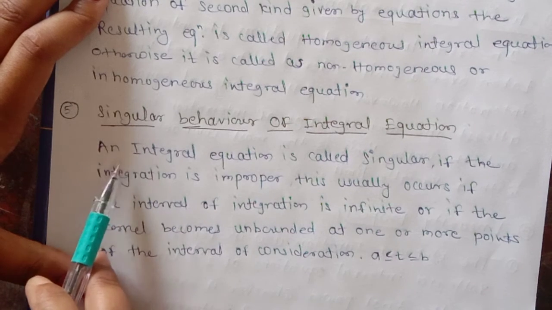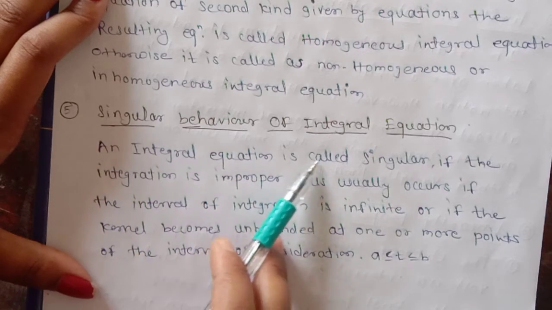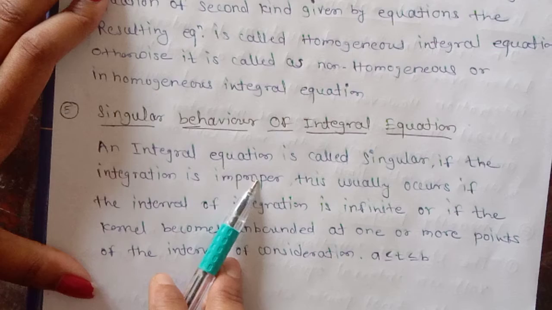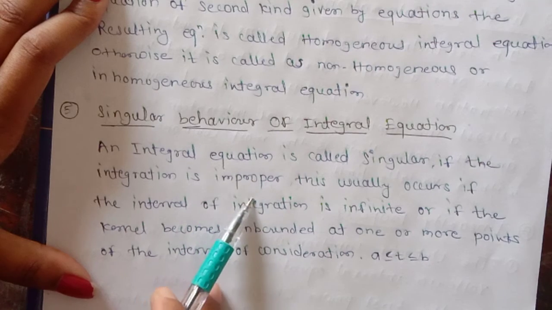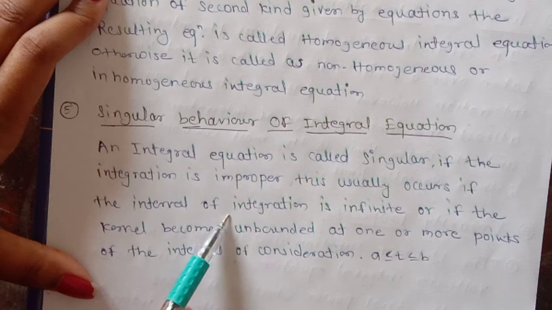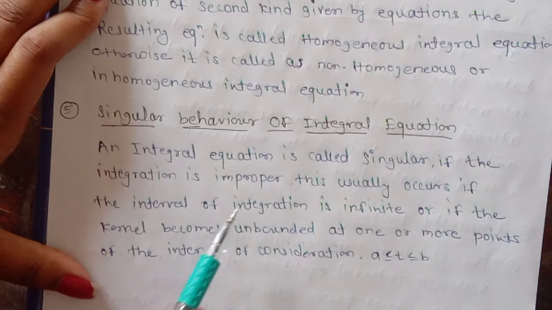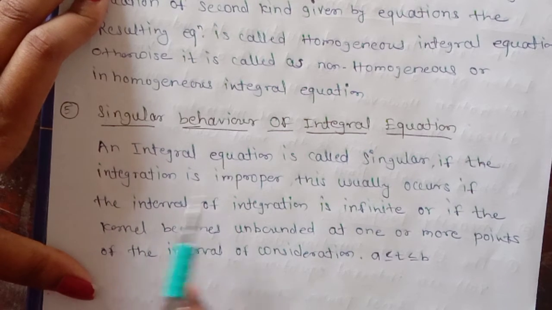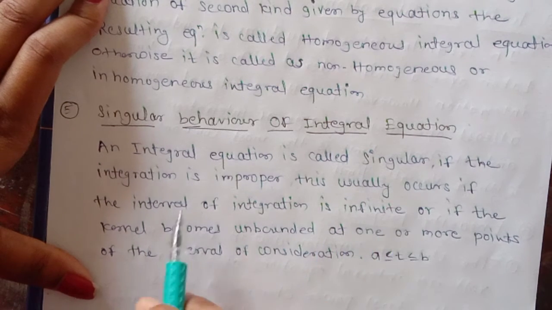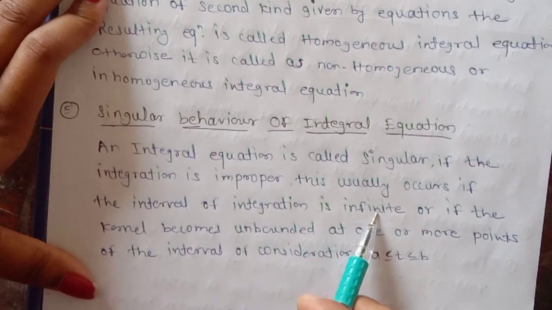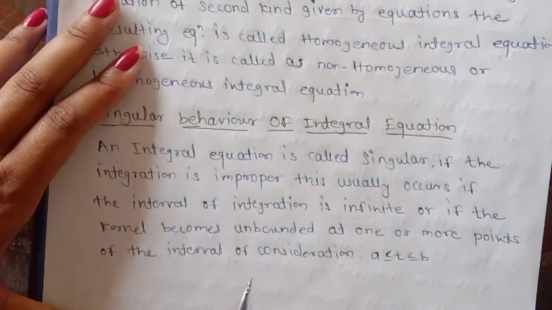So what is a singular behavior? An integral equation is called singular if the integration is improper. So what is an improper integration? Improper integration is an integration whose limits are not finite. Either one limit is infinite, or both limits are infinite. This is our improper integration. So this usually occurs if the interval of the integration is infinite. Interval of the integration means the limits are infinite.